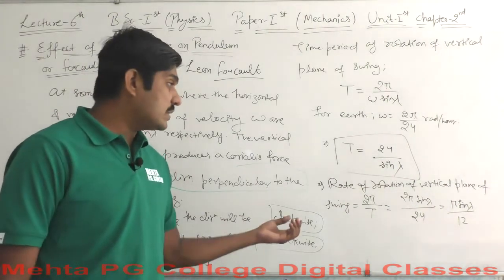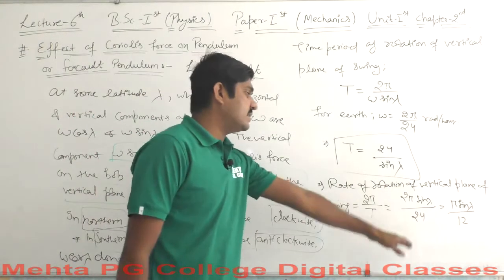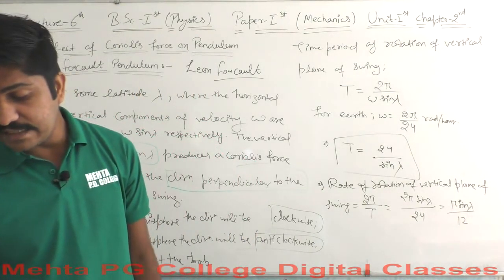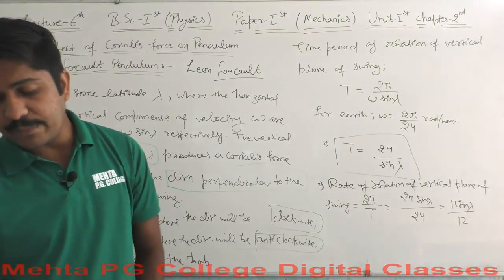Now how does this rotation take place in actual practice? Since this is 2 pi divided by 24, in actual practice it has been said that this will be equal to 15 sine of lambda degree per hour.